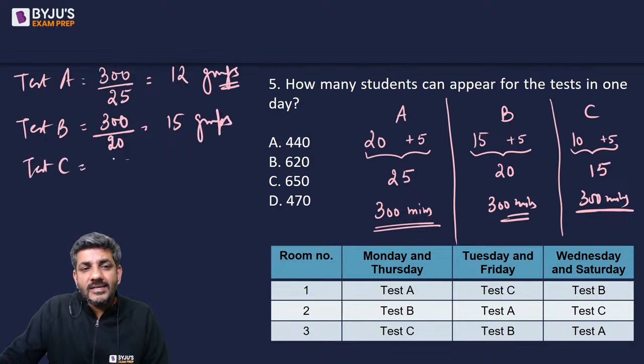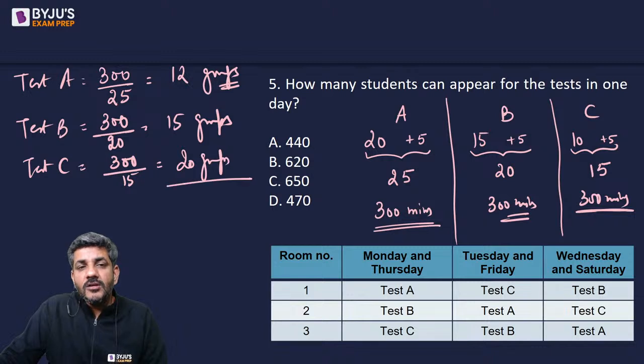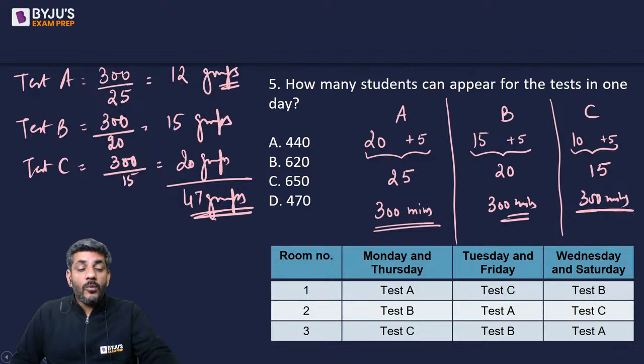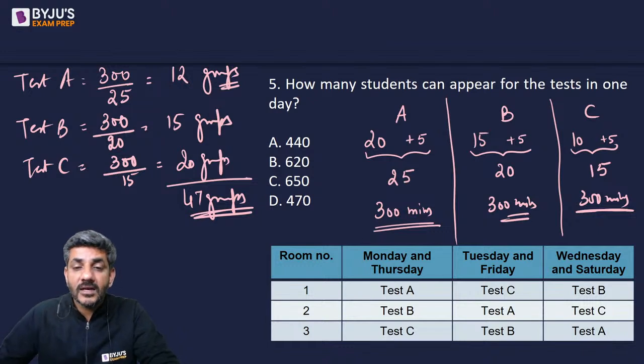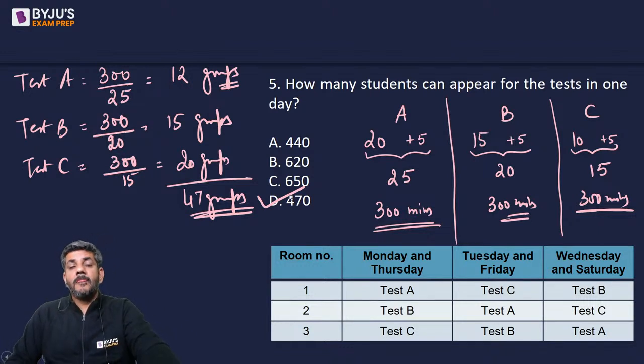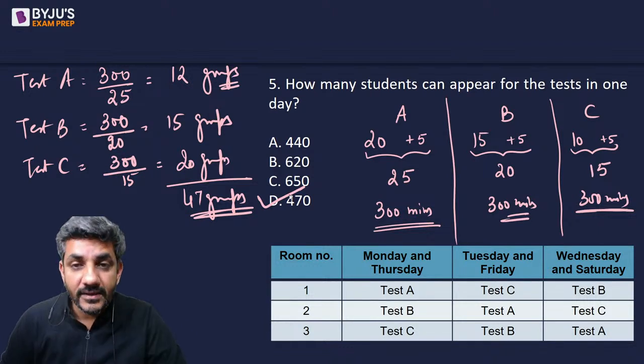And when I talk about test C, once again 300 minutes divided by 15 says 20 groups of students would be writing it. So in a day, a total of 47 groups of students can write the exam. And one group consists of 10 students. So 47 groups consist of 470 students. So the right answer for this question is option D, that is 470.